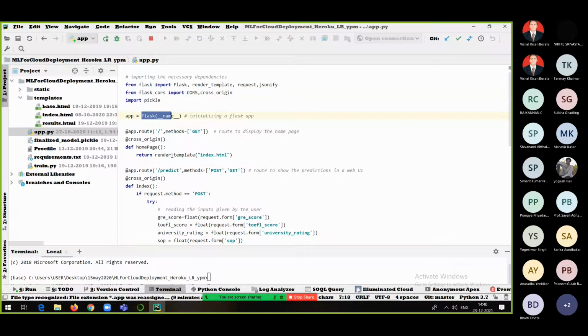As I told you, if someone is not aware of Flask, don't worry. See this line: from flask import Flask, render_template, request and jsonify. What we are doing is we are going to request some data, so we are using this particular package. jsonify, because we are using JSON type of file, key value pair, dictionary, and render_template is going to be used.